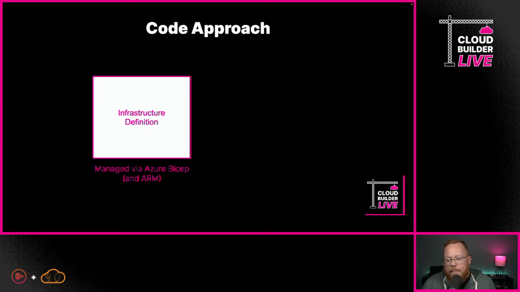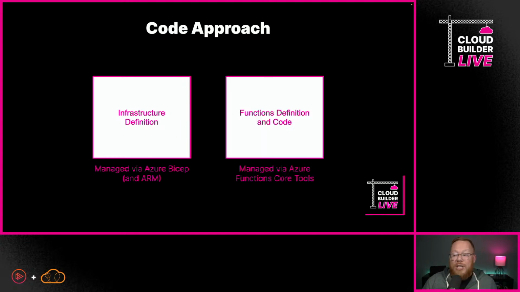Instead of just using ARM-based templates that we have, it takes this Bicep file and converts it to the other template itself. We don't have to worry with it. But the next piece is the code that goes inside of our Azure Functions, which we're going to manage using the Azure Functions Core Tools, another CLI tool, just like the Azure CLI.